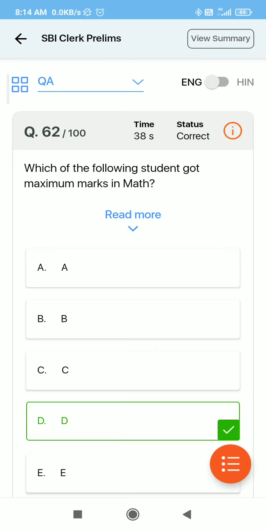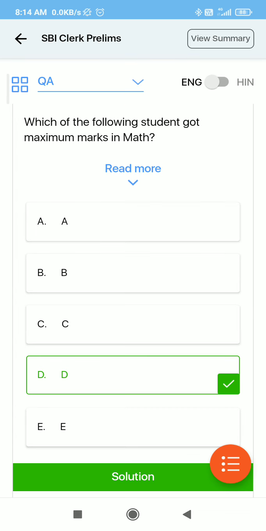And one more thing is that if you want a detailed video on how to increase marks in quant, I have made this video already. I will give you the link of that video in this video's description box, because it will help you a lot. I have explained in detail how to increase your speed and your accuracy in quants.